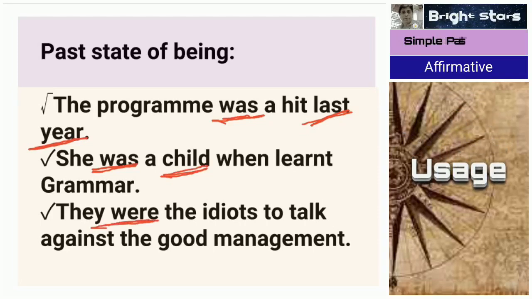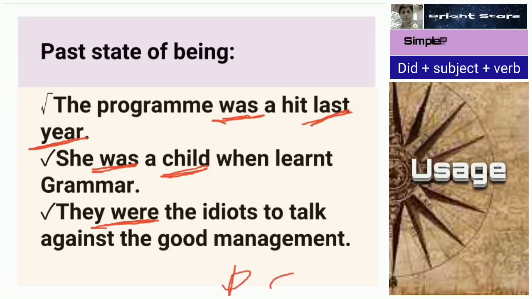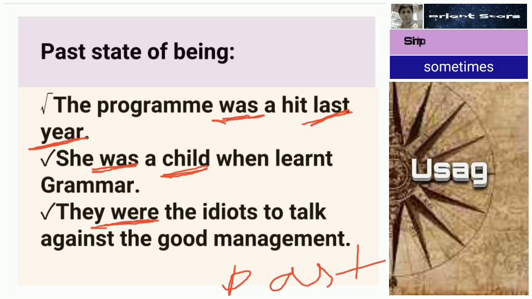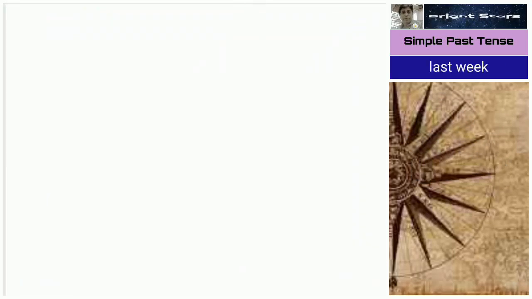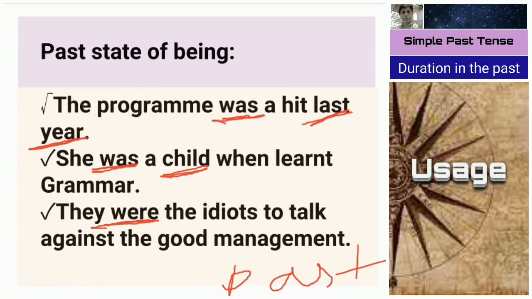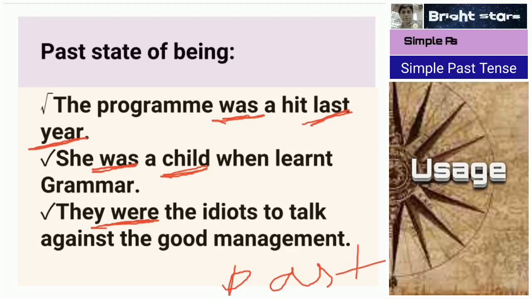They were the idiots to talk against a good management in the past. It is regarding the past. So for past state of being, we can use was and were. So these are the different uses of simple past tense. Next one, some errors and corrections also we can see.